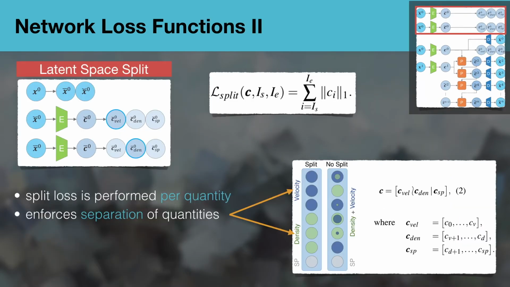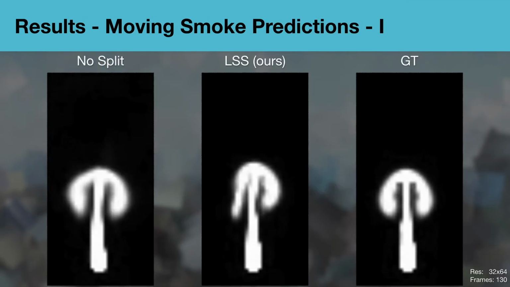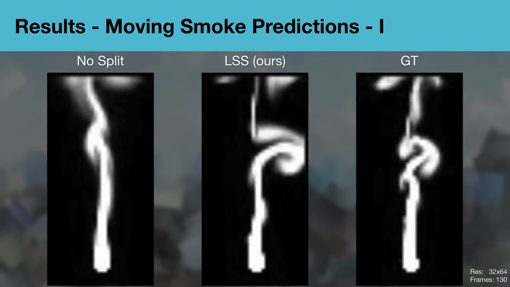The split schematic shows the result of our split loss, where we enforce a clear separation. This means we know which part of the latent space corresponds to which input quantity. With this knowledge, it is possible to exert precise control over the prediction in the latent space domain. The no-split variant will be shown on the left, our proposed method in the center, and the ground truth on the right.